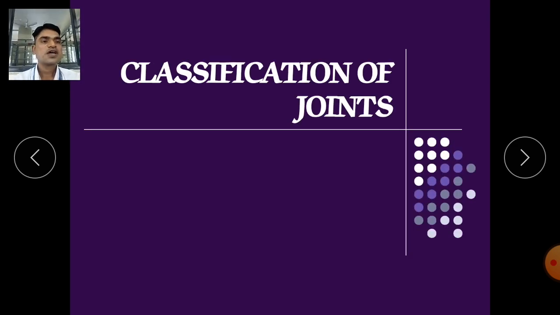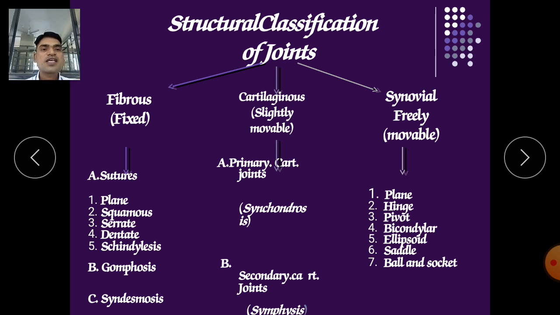Classification of joints. Now this classification of joints can be divided into three major categories. One is fibrous, after that cartilaginous, and third is synovial joints. First is fibrous joints. It is a fixed joint, meaning this joint cannot move, it is an immovable joint. The cartilaginous joint is slightly movable, you can do its movement very slightly, not too much. And the synovial joint is freely movable, you can do its movement almost 90 degrees, 180 degrees, or according to their location and feasibility.